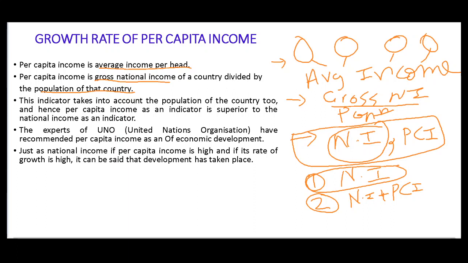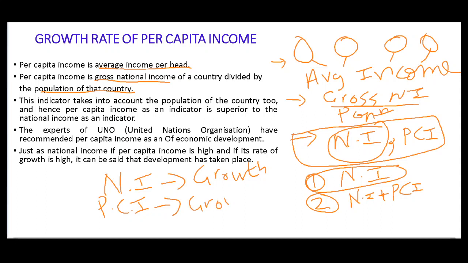In national income, we saw that if national income is rising at a fast rate, then we can say development. The same way, if per capita income is also growing at a high rate, then we can say that development has taken place.